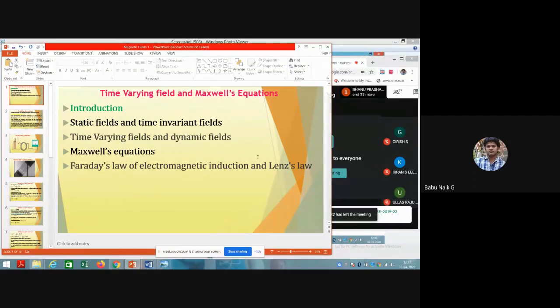Okay. Now let us start with module 5, which is the last module in this electromagnetic field course, and which is most important. We have studied electrostatic and magnetostatic fields, and combined we are going to see them in this module. The main topic depends on time varying fields and Maxwell equations. This is the main topic which we are going to study in module 5.